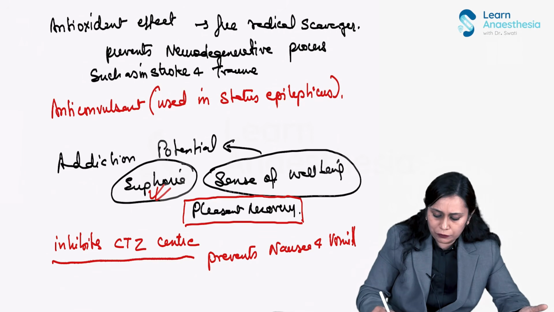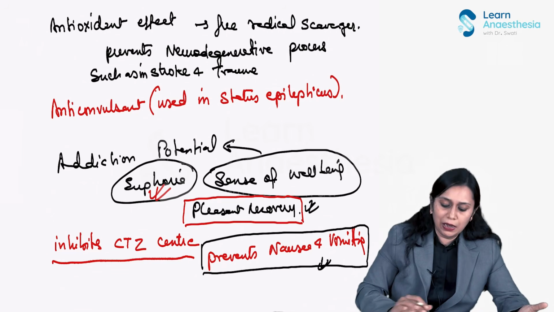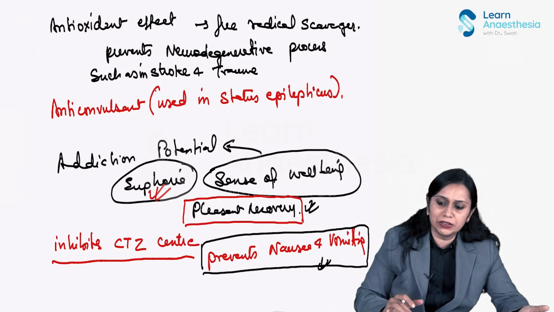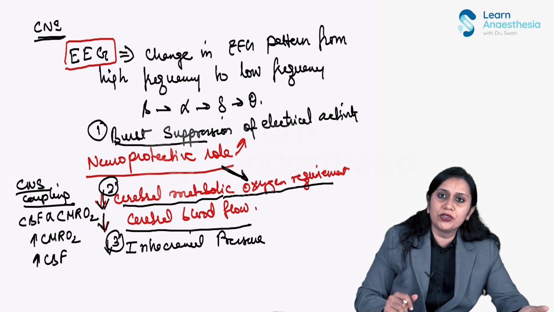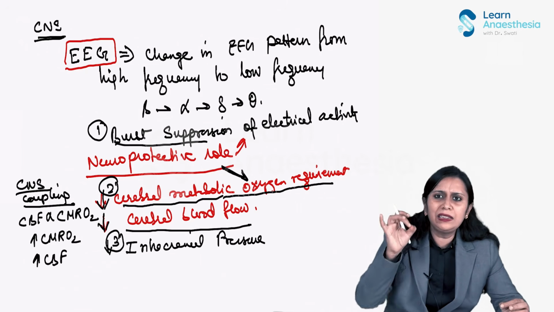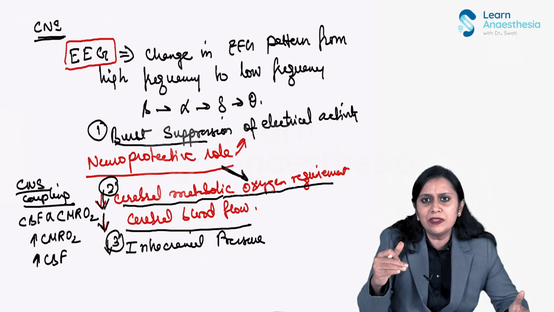So another wonderful effect of propofol. Propofol prevents nausea and vomiting. It gives a pleasant recovery, it prevents nausea and vomiting, and all other good effects. The neuroprotective effect of propofol on the central nervous system makes it a very suitable drug for neurosurgery. So propofol is a very suitable drug used for neurosurgery, right? IV anesthetic agent has a little edge over inhalational for central nervous system surgery.